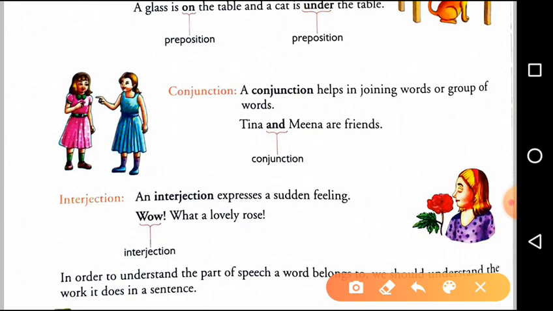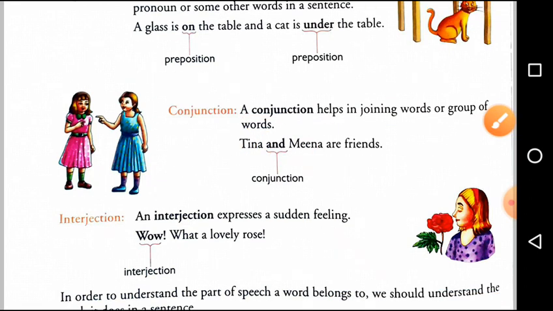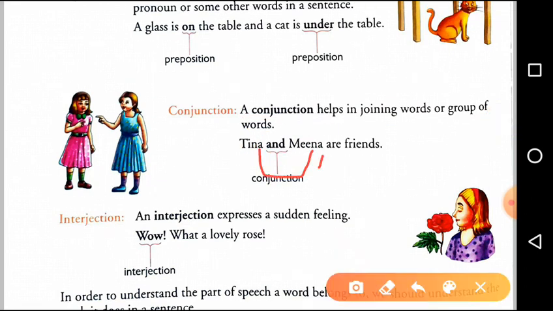Conjunctions. A conjunction helps in joining words or groups of words. What does a conjunction do? A conjunction is used to join words, phrases, or even sentences. Here, as you can see, Tina and Meena are two nouns, and the word "and" joins these two nouns. So the word "and" is working as a joining word between Tina and Meena.